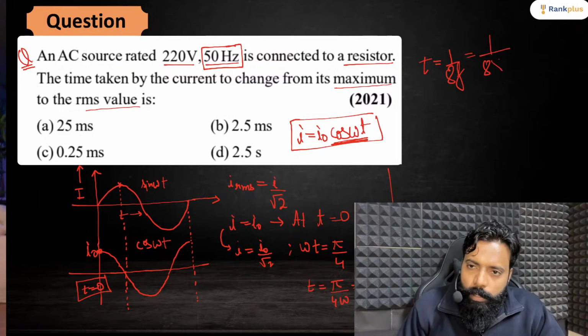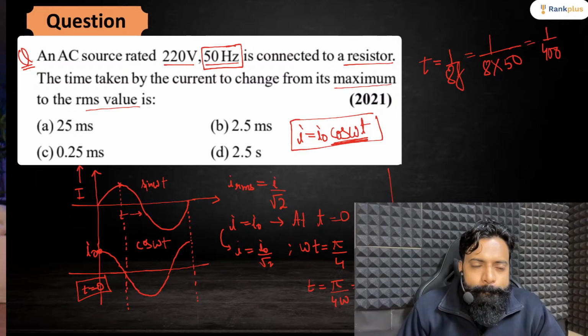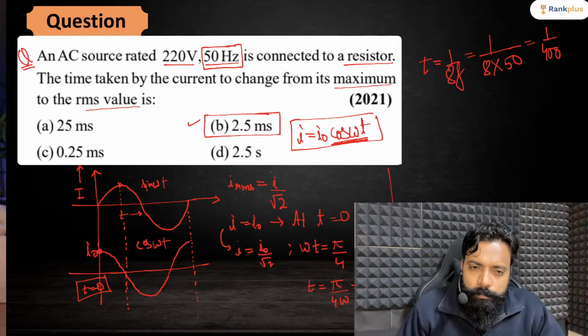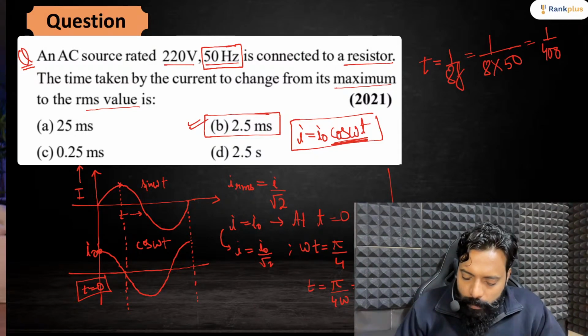So it will be 8 into 50, 400, 1 by 400, and okay, so you will be getting 0.25 or 2.5 millisecond. 2.5 millisecond.